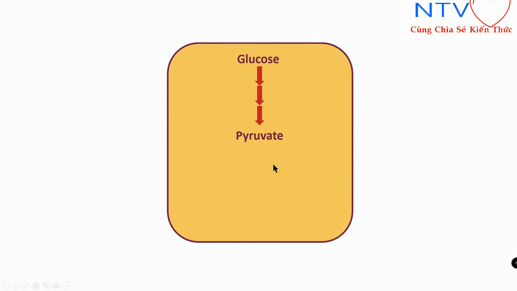But in those cells in which mitochondria are not present, for example RBC, or even in normal cells when oxygen tension is low, because the TCA cycle requires oxygen. When oxygen tension is low, pyruvate may be converted into lactate. This is anaerobic respiration. Pyruvate may be converted into lactate, right? And this is a reversible reaction. Lactate then may convert back into pyruvate, and this reaction is mediated by an enzyme called lactate dehydrogenase.